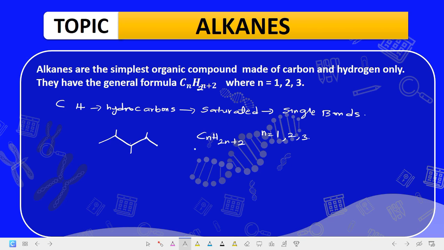The alkanes are called paraffins because they lack affinity. They do not easily react with other compounds. The reason why the alkanes do not easily react is because they lack a pi bond, that is to say, they lack a double bond. Hence, there is no site of reactivity. They lack pi bonds or pi electrons, hence there is no site of reactivity.